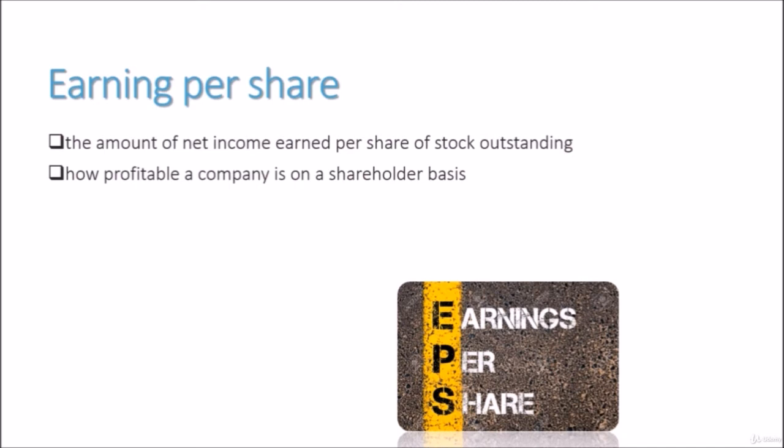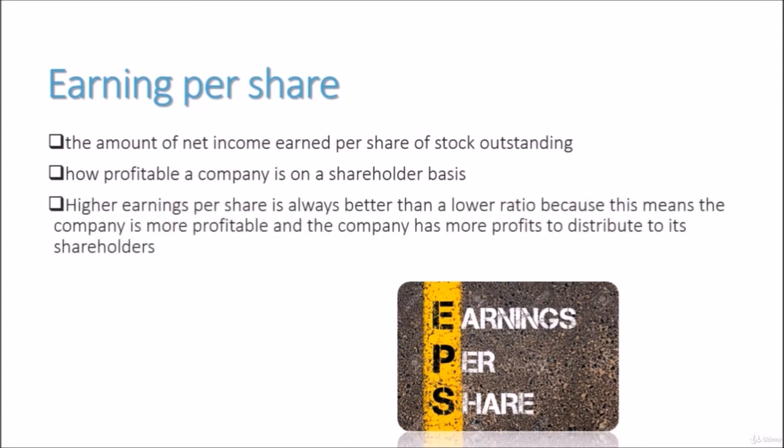Obviously, this calculation is heavily influenced by how many shares are outstanding. Thus, a larger company will have to split its earnings amongst many more shares of stock compared to a smaller company. Earnings per share is the same as any profitability or market prospect ratio. Higher earnings per share is always better than a lower ratio because this means that the company is more profitable and the company has more profits to distribute to its shareholders.